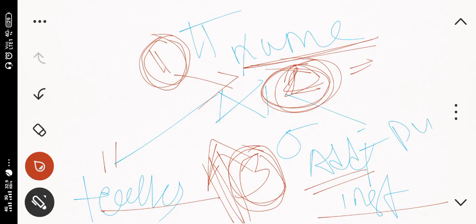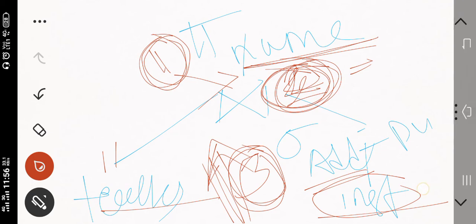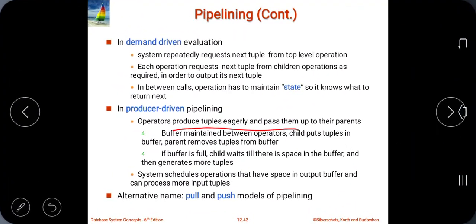I will start from this side and I will move upward. I will move to the top. From the instructor, whatever tuples I am having, that I will pass directly, randomly, right? In a greedy way, I can say. All the tuples in the instructor, that all I am going to pass to the teachers, right? This second operation will handle. My part is finished, right? In this way it works.